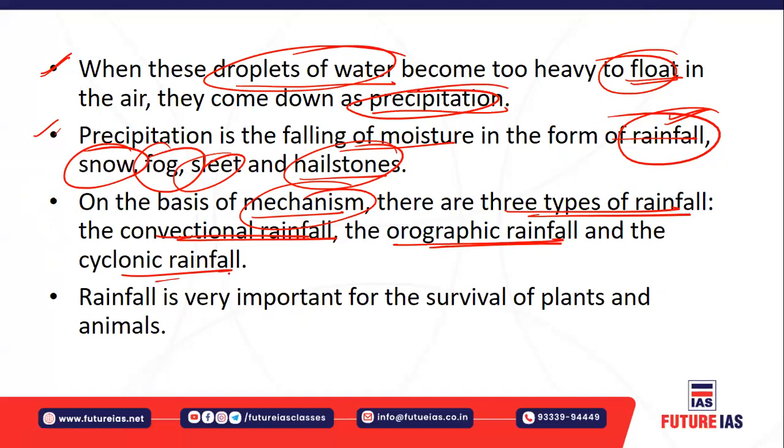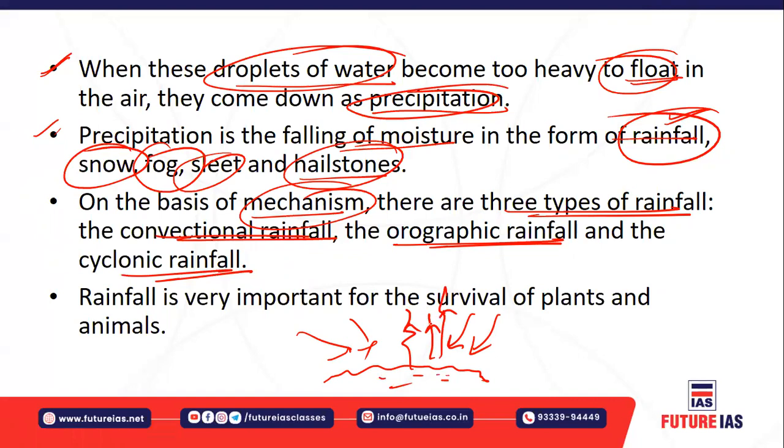Convectional rainfall means, for example, if there is any water body, there is intense heating of this water body, and there is a movement of convectional air from these water bodies. And this convectional air ultimately cools down, and after that it condenses and falls down in the form of rainfall. So it is called convectional rainfall, and it is due to intense heating at one particular place.